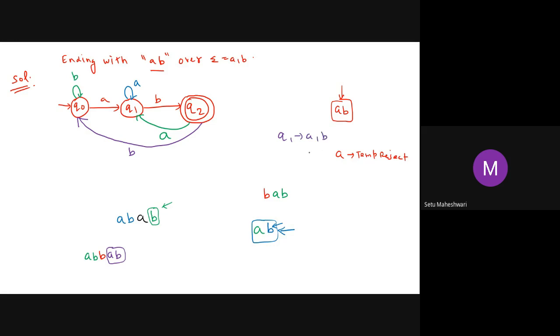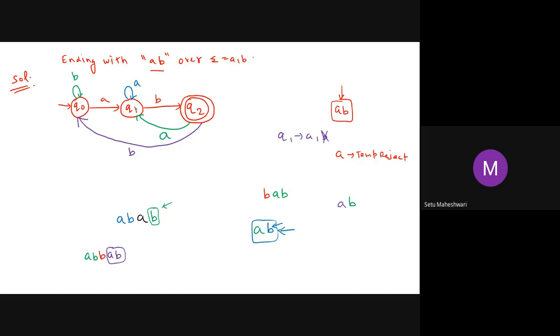For B, I already had paths, so no problem. Now you are standing on Q1, that means you already have A. Further, what do you need if you want this string to be accepted? B. And which state generates B? Q1. So I'm leaving it to Q1.